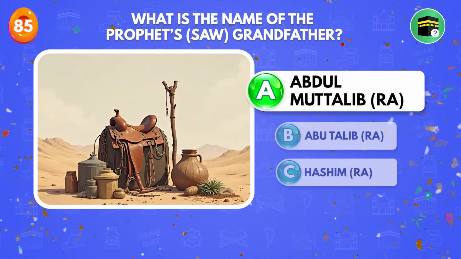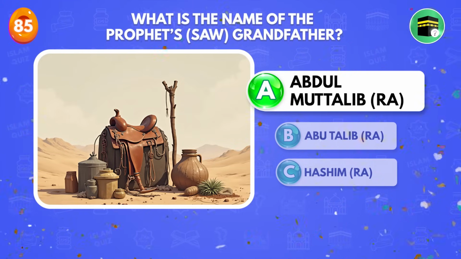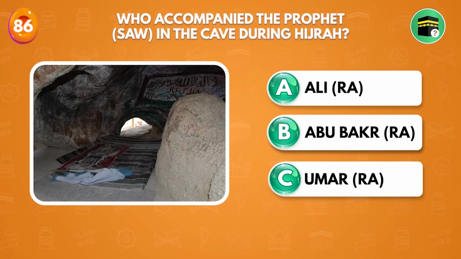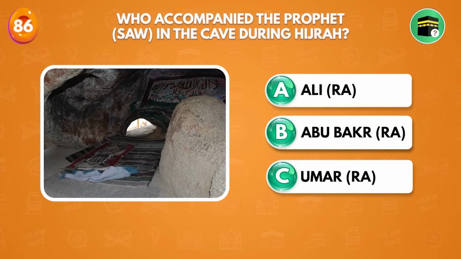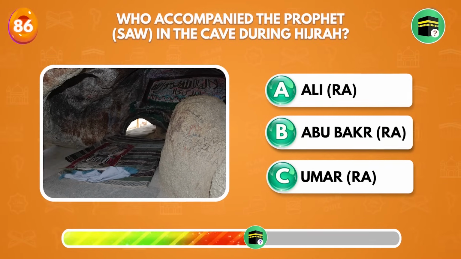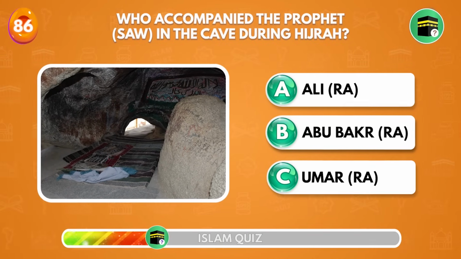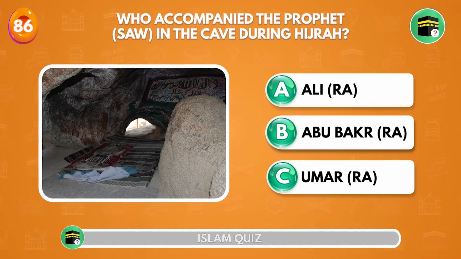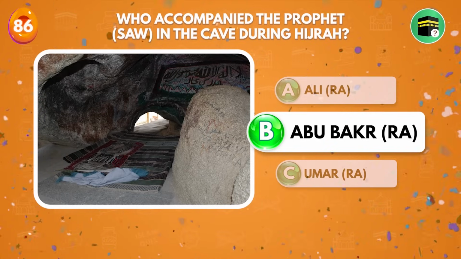Abdul Muttalib. Who accompanied the Prophet ﷺ in the cave during Hijrah? Abu Bakr radiallahu anhu.